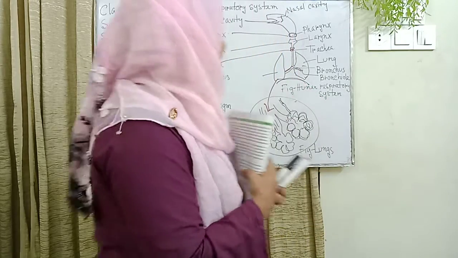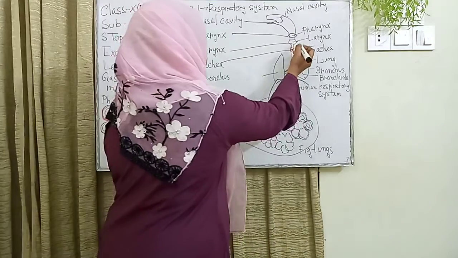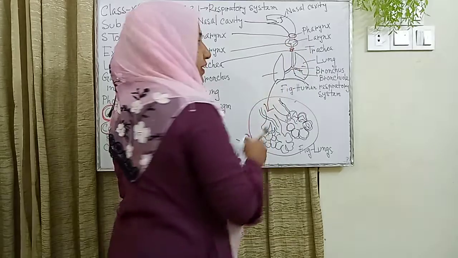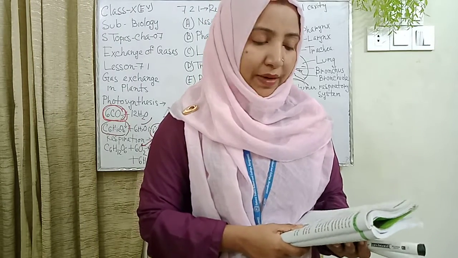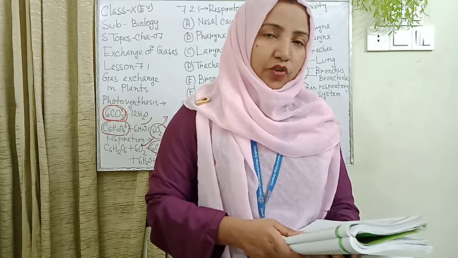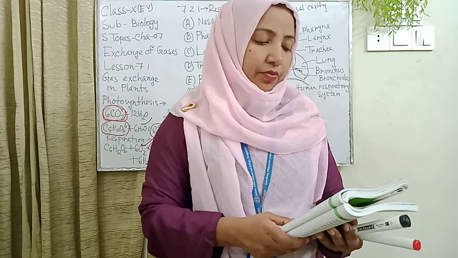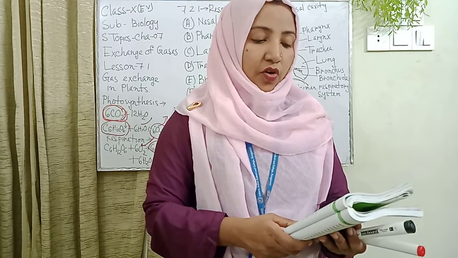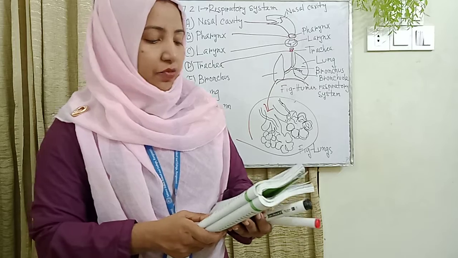The third structure is the larynx. Basically, this structure is the larynx. It is situated below the pharynx and at the top of the trachea. There are two folds of muscles situated on opposite sides of the larynx. These are the vocal cords.